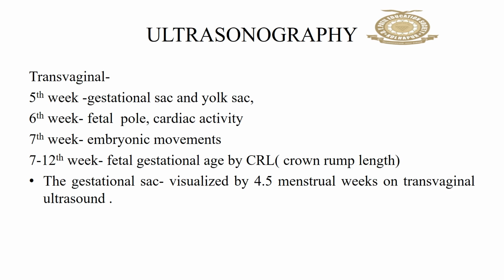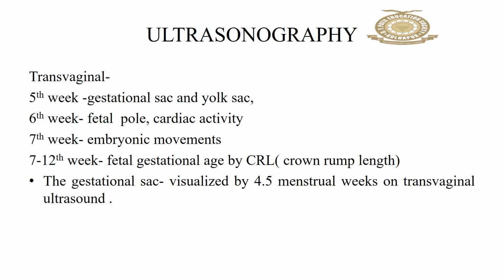In the 5th week there will be just the formation of a gestational sac and the yolk sac. At the 6th week there will be the appearance of a fetal pole, and cardiac activity will be there. At the 7th week embryonic movement will be there. At 7 to 12 weeks, fetal gestational age is also measured by CRL, crown rump length.